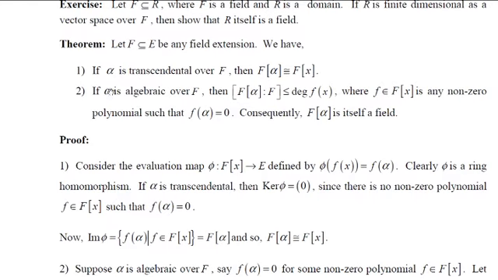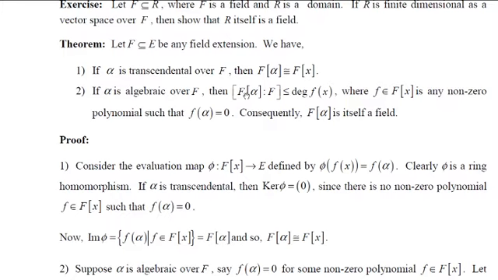Remember, we have to show that if alpha is algebraic over F, then the dimension of the extension field F[alpha] over F is less than or equal to the degree of f(x). And we have chosen the degree of f(x) to be n. Therefore, we have to show that the dimension of F[alpha] over F is less than or equal to n.